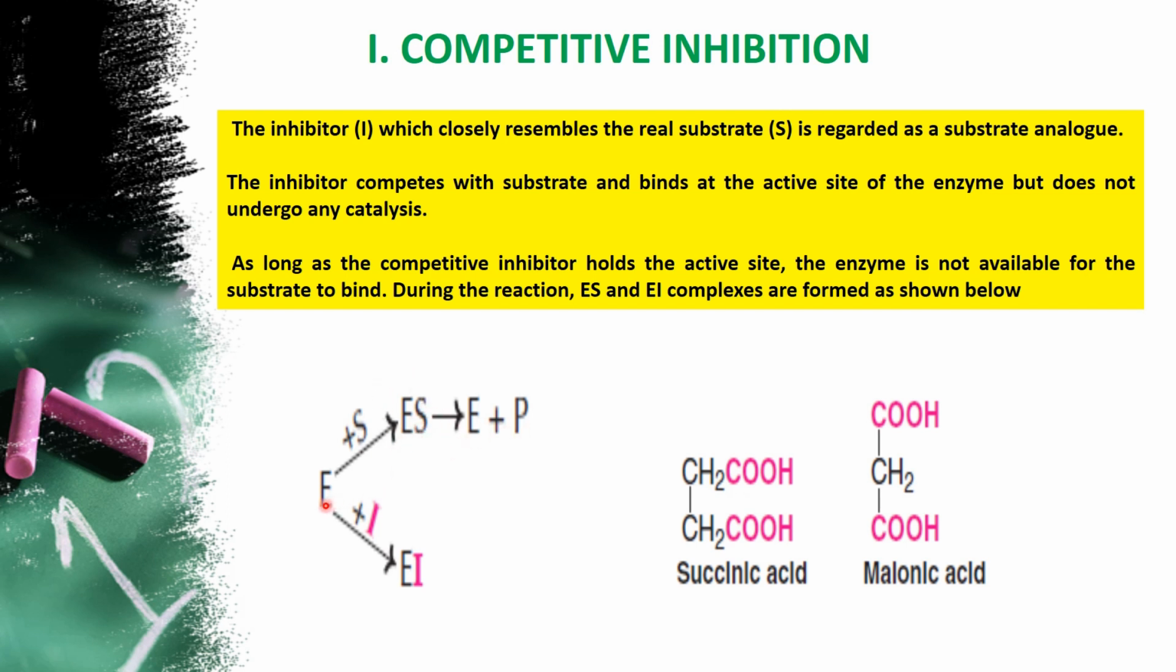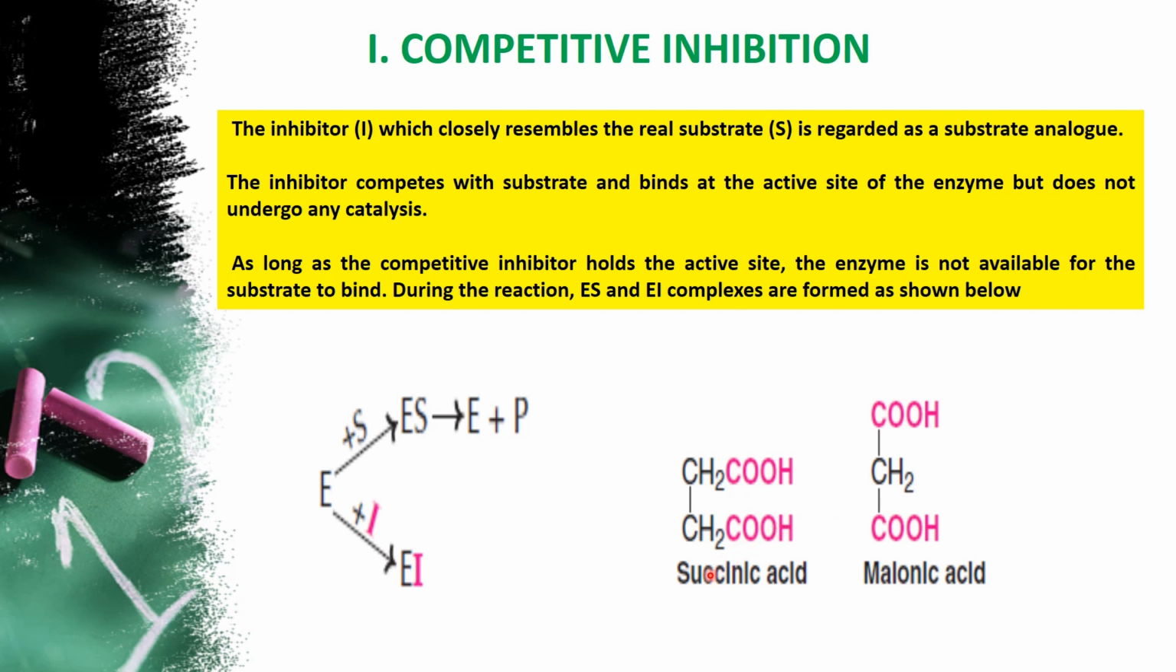But in the case of the inhibitor, if it binds in the same active site, an EI complex is formed. What is EI? It is nothing but the enzyme inhibitor complex. But you know that product formation is not possible because it stops the reaction. So as I told you, this is an example given for competitive inhibition.